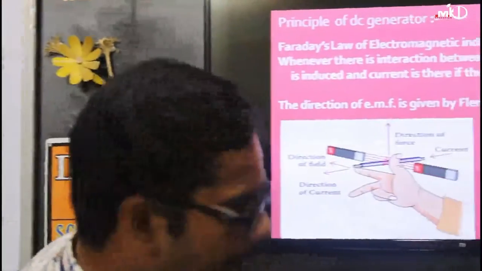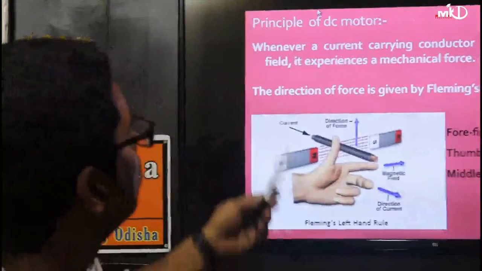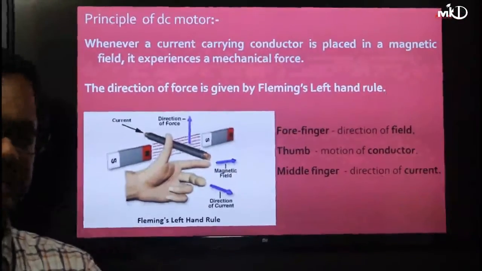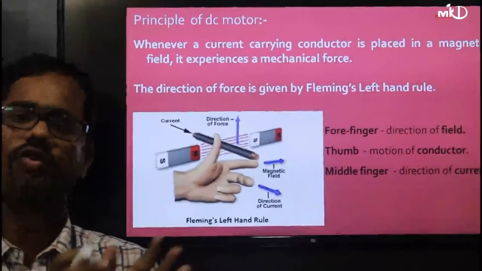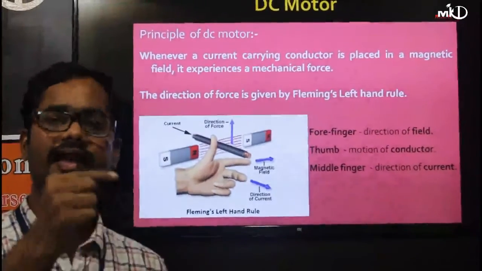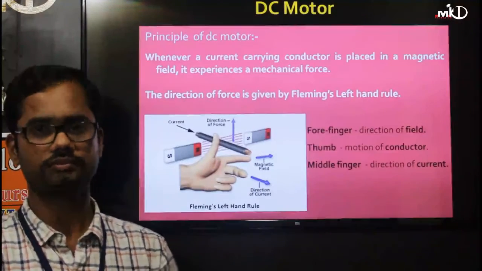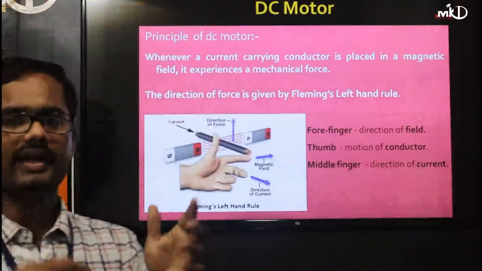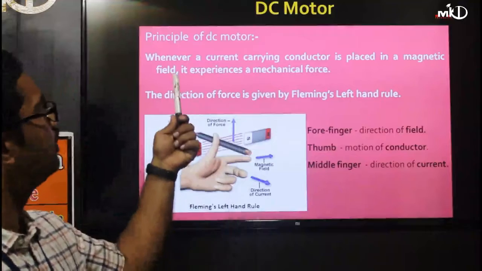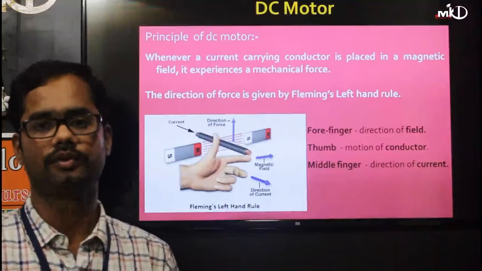Similarly, your DC motor. What happens here? In your DC motor, your output is mechanical. The requirement is force. Whenever you provide electrical energy, a mechanical force develops. Same thing: a current carrying conductor rotates in a magnetic field, and that mechanical force will drive your load.